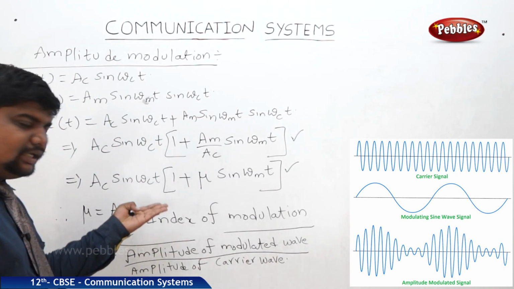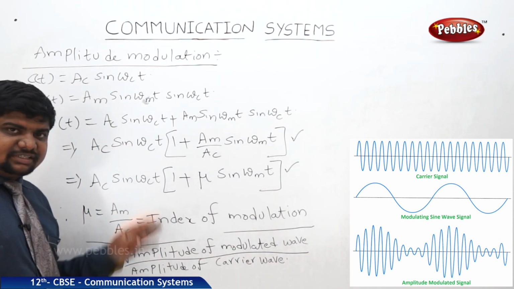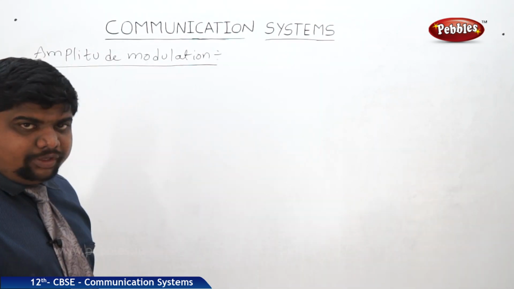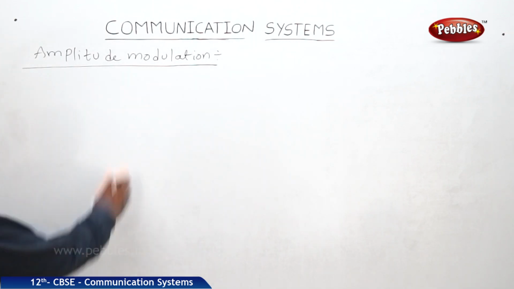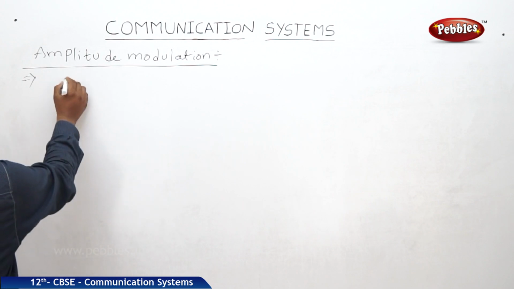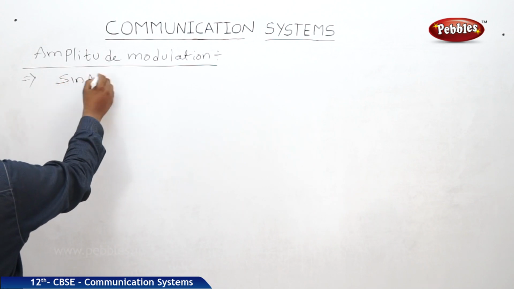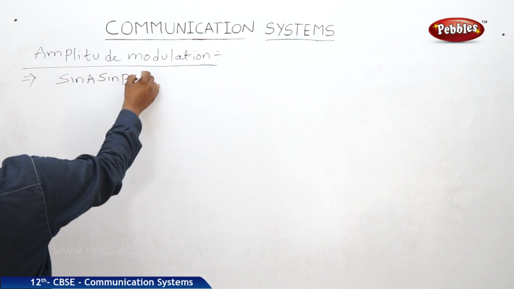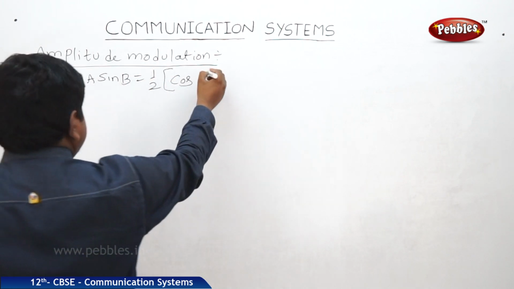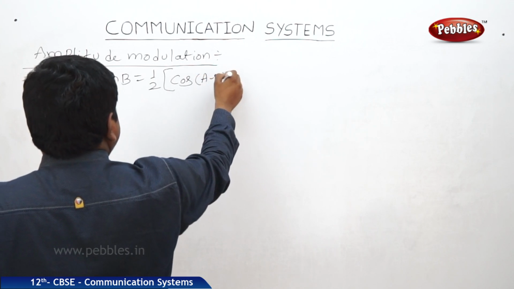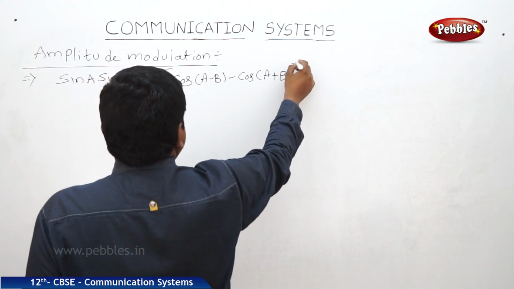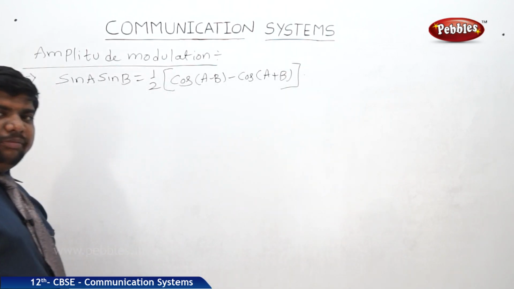Now we will take the solution of these equations by using the trigonometric relations. We know that sin A sin B is equal to half of cos(A minus B) minus cos(A plus B). This is the trigonometric relation.